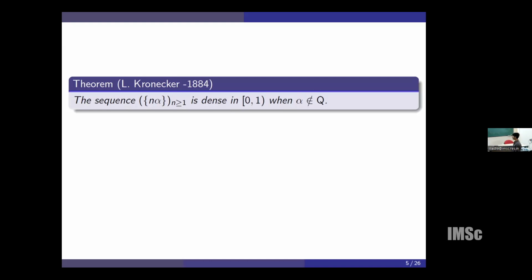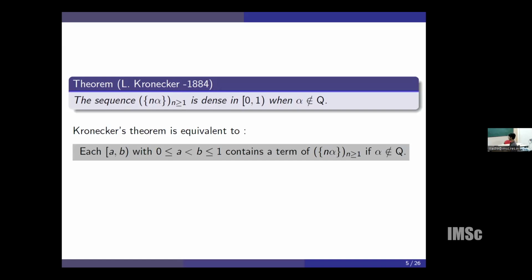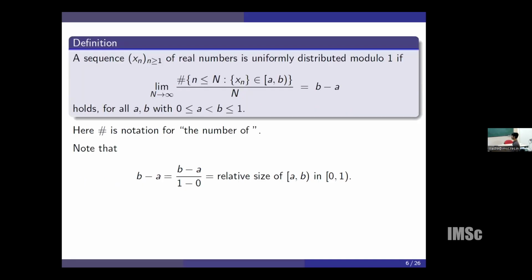By the definition of density, this says that if we choose any interval (a, b), that interval contains at least one n. So there exists at least one n such that the fractional part of n alpha belongs to that interval. In fact, a stronger assertion is true in this case. This was proved by Hermann Weyl. To state the result of Weyl, we require the following definition of uniform distribution modulo 1.